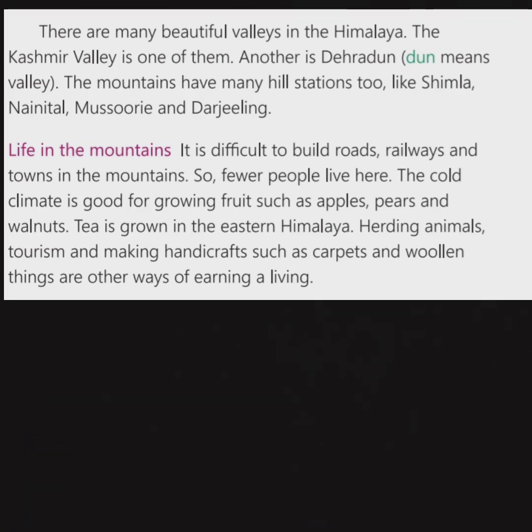Now our next sentence is: herding animals, tourism and making handicrafts such as carpets and woolen things are other ways of earning a living. It means the way that they earn money. Alright. For this they keep animals and make handicrafts like jewelry, woodcraft, papercraft, knitting, lace making, carpets, woolen items, etc.